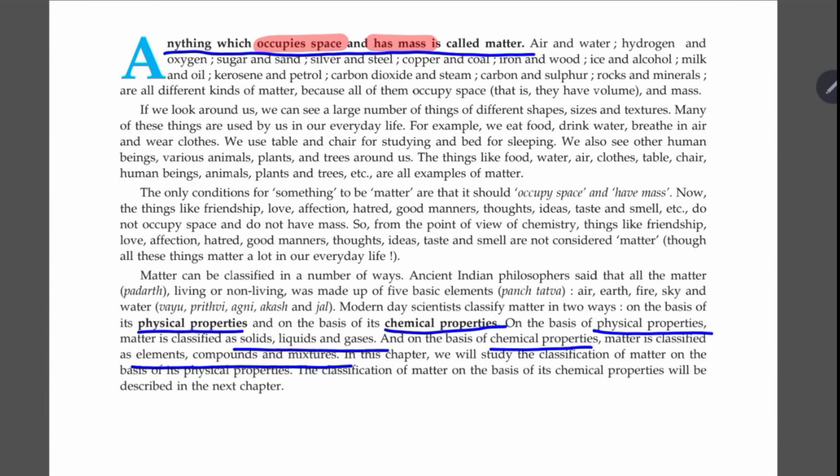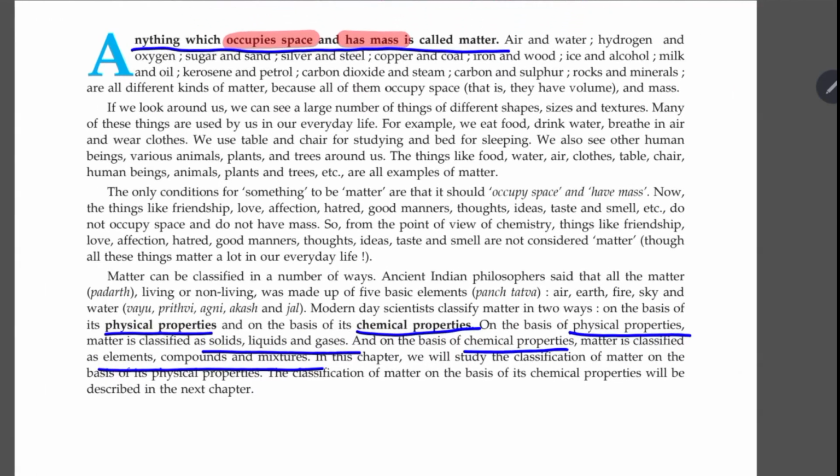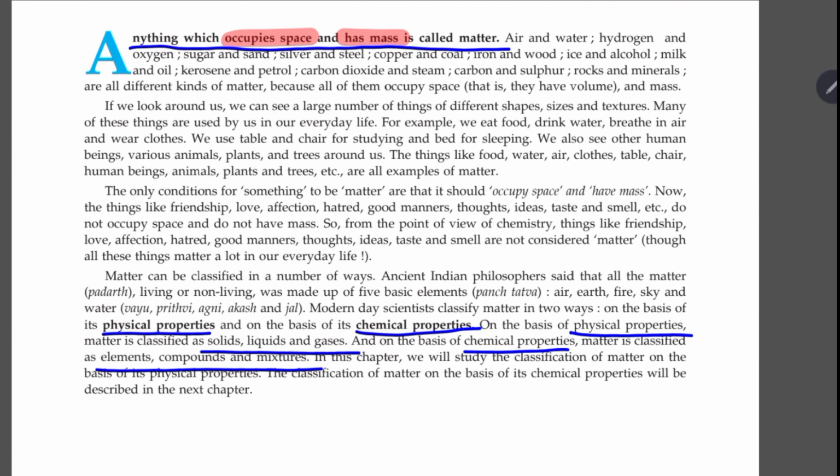Okay, but I said any object. I did not say any sentiment, any emotion. So matter is something that can occupy space and has mass.